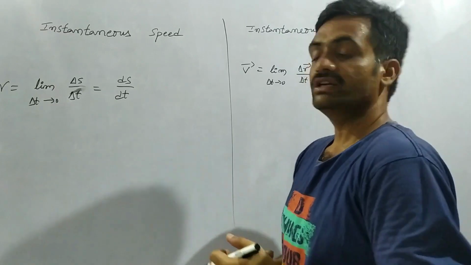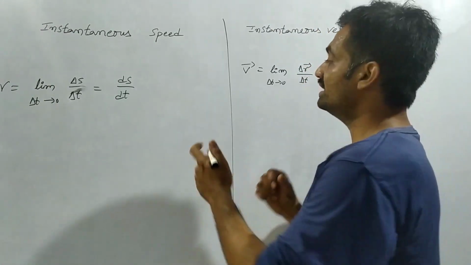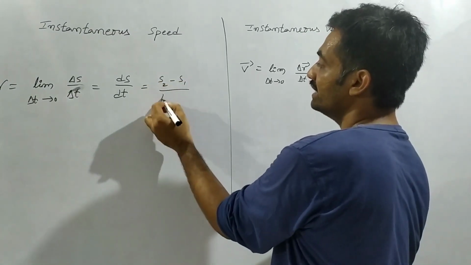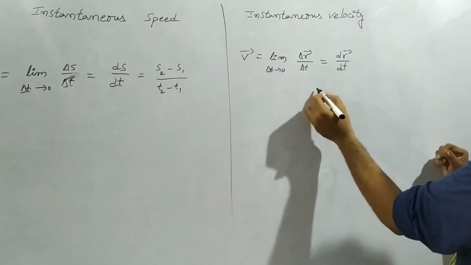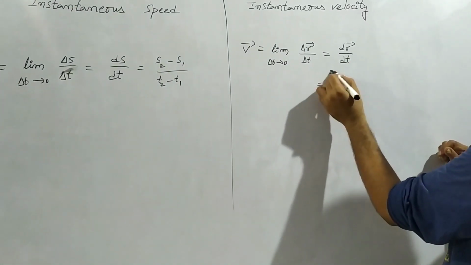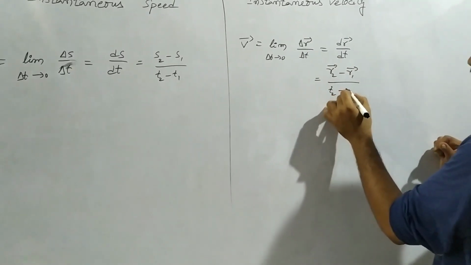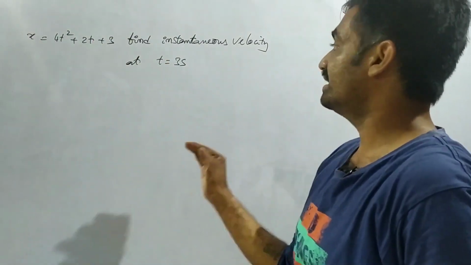Here the change in distance is represented as s2 minus s1 by t2 minus t1. In the same way, we can represent it as r2 bar minus r1 bar by t2 minus t1. Now we are going to solve a problem based on the instantaneous velocity.